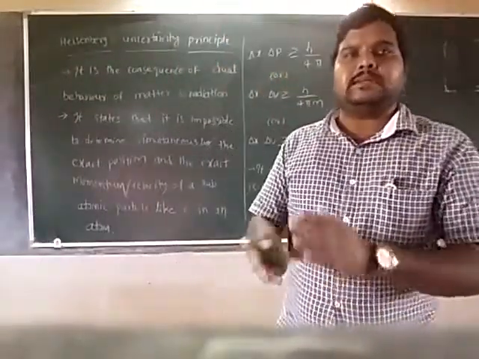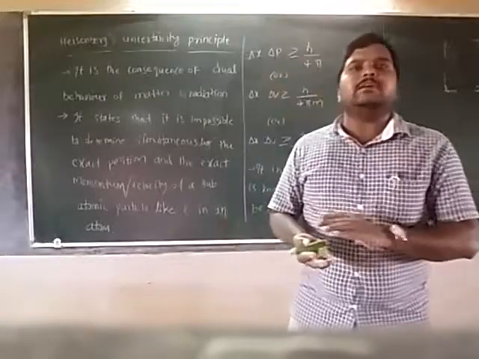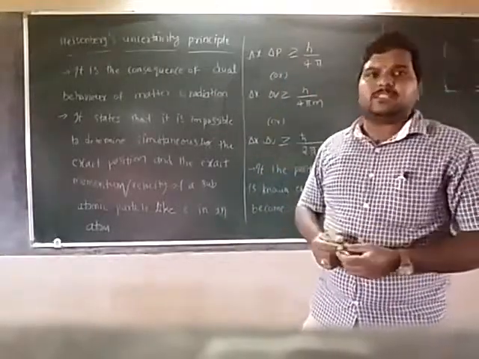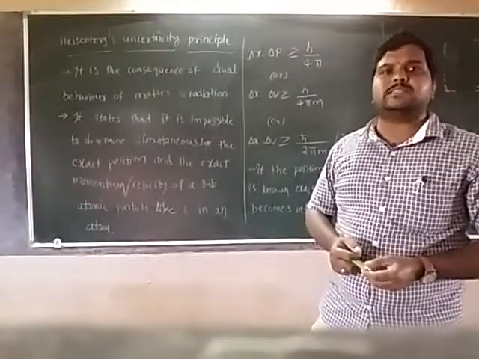So to relate both position and momentum or velocity, he gave one principle. What is that? Heisenberg's uncertainty principle.